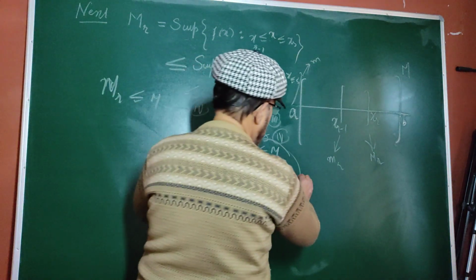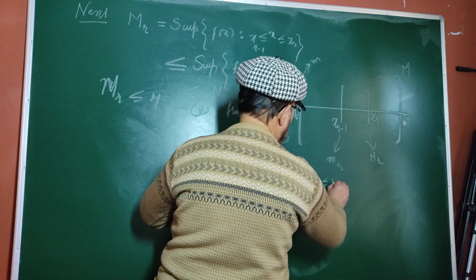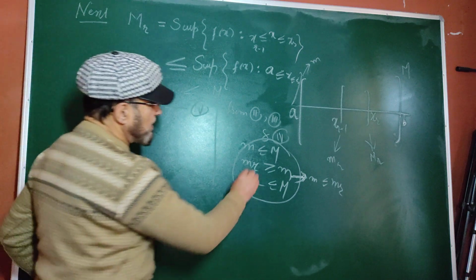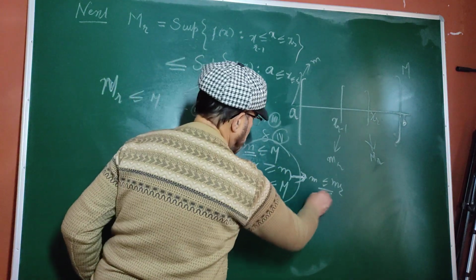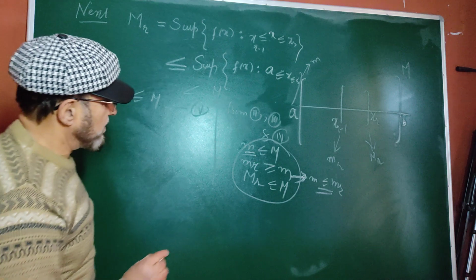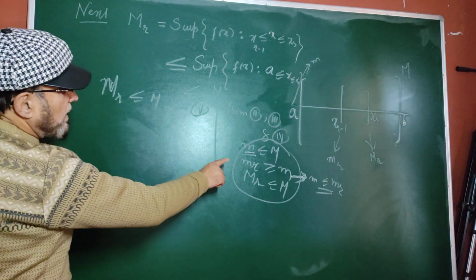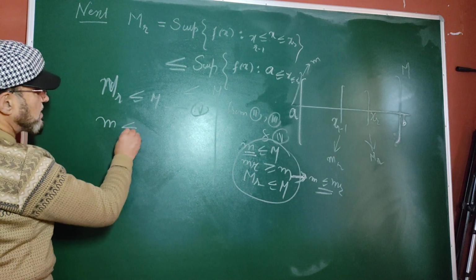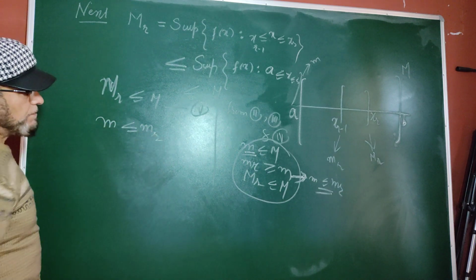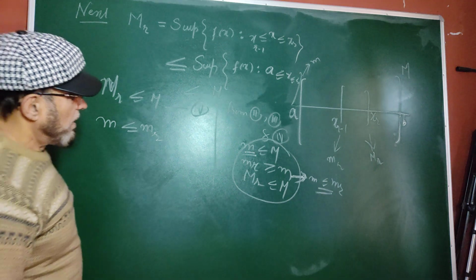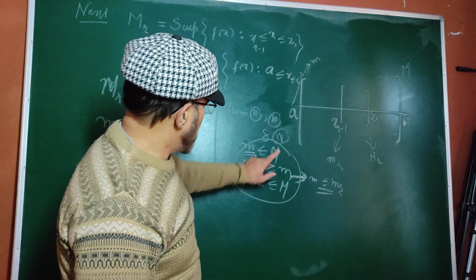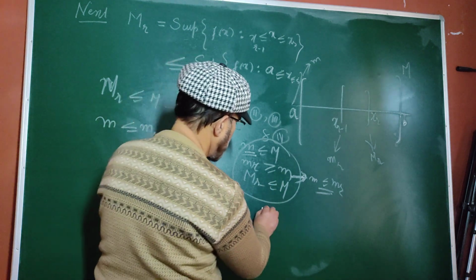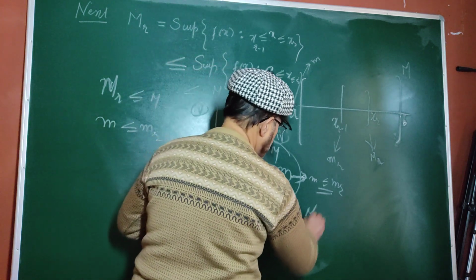I will write it: small m is less or equal to small mr. Also we did small mr is less or equal to capital MR. I have written it; it is the second equation.